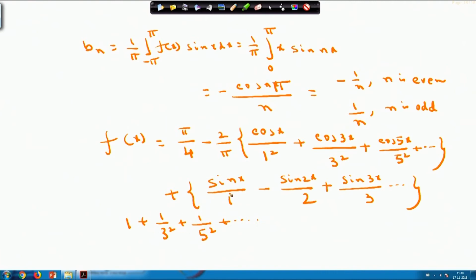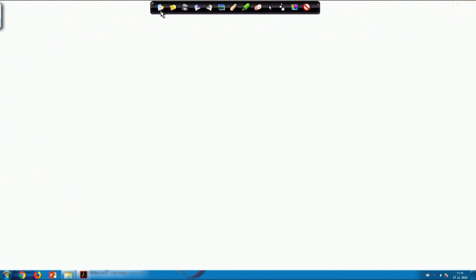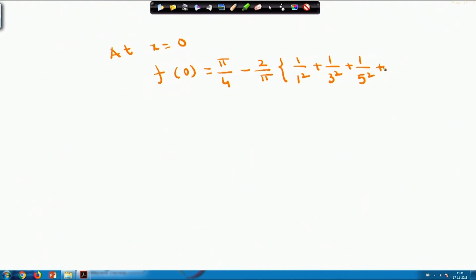The sin terms will be 0 if I take x equals 0, and only cos will remain, with cos n x equal to 1. So from this series, if I put x equals 0 on both sides, f 0 is equal to pi by 4 minus 2 by pi into 1 by 1 square plus 1 by 3 square plus 1 by 5 square, like this way it will go.